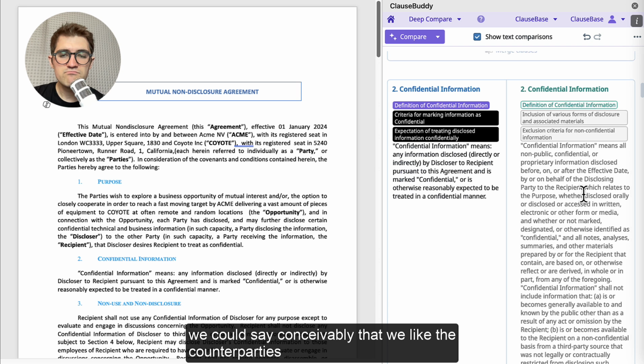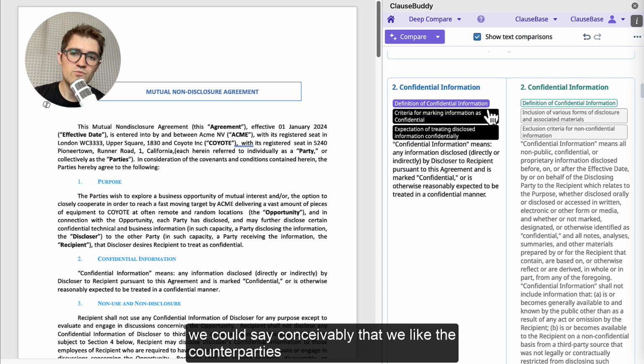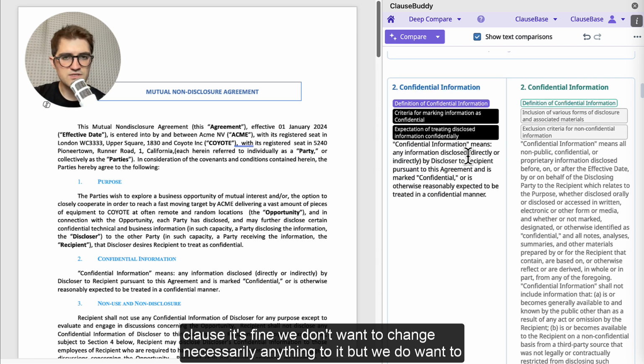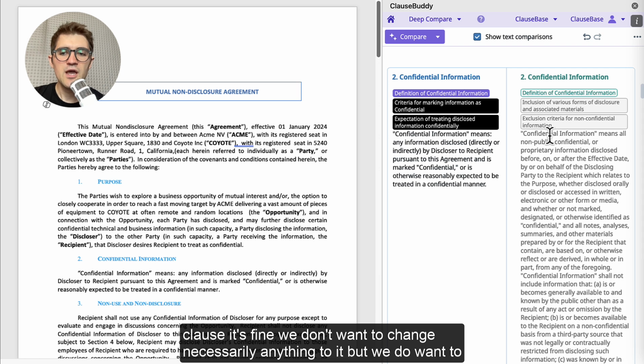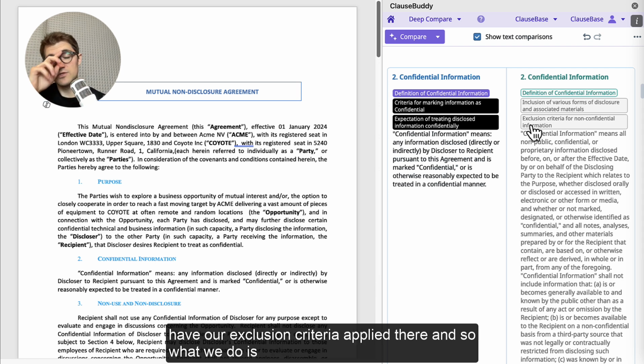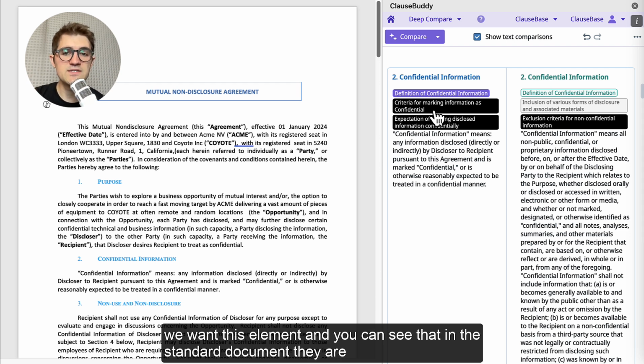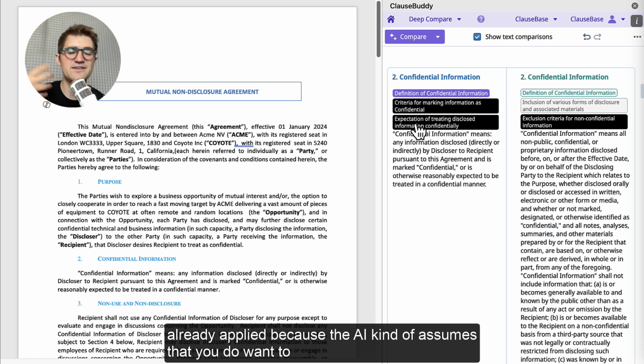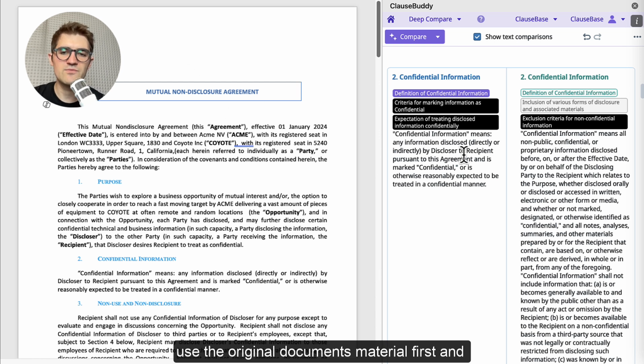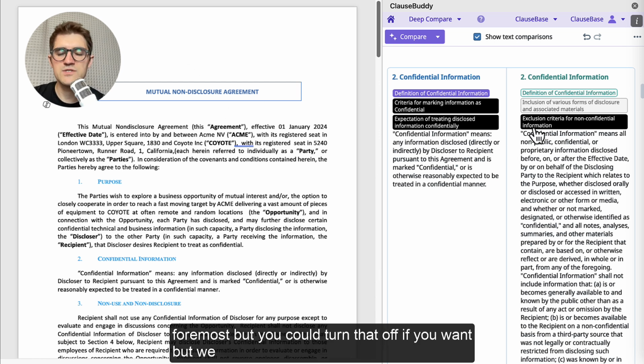We could say, conceivably, that we like the counterparty's clause. It's fine. We don't want to change necessarily anything to it, but we do want to have our exclusion criteria applied there. And so what we do is we just highlight that label to indicate to the AI, okay, we want this element. And you can see that in the standard document, they are already applied because the AI assumes that you do want to use the original document's material first and foremost. But you could turn that off if you want.